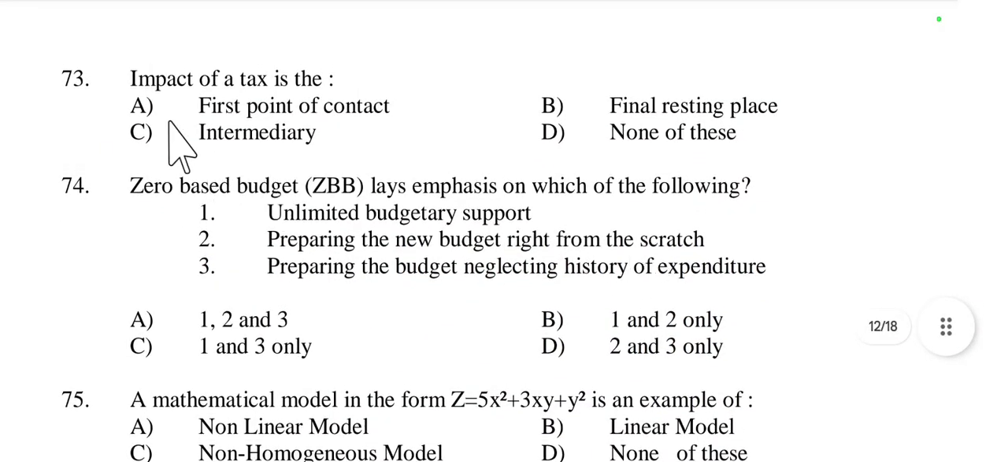Then question number 73. Impact of a tax. Impact means the initial burden, and incidence means the final burden. Impact means the first point of contact, or initial burden, and incidence means the final burden.